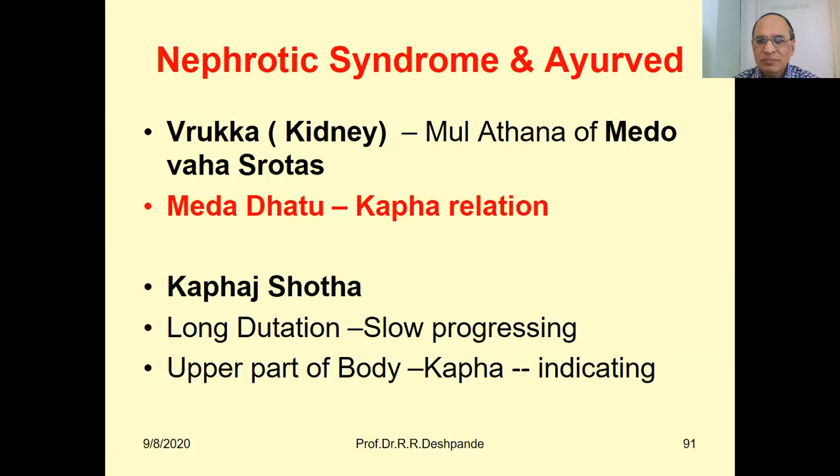Nephrotic syndrome, further, a more detailed Ayurvedic aspect. It is related to the vruk. According to Ayurveda, the word for kidney is vruk. This is a mula sthana.